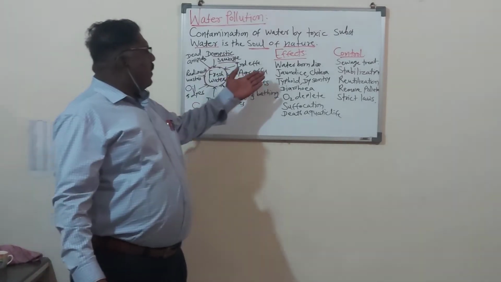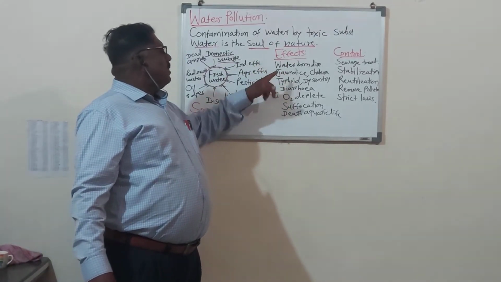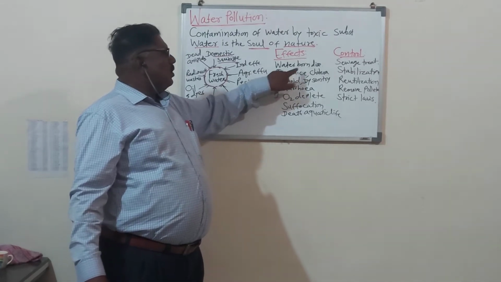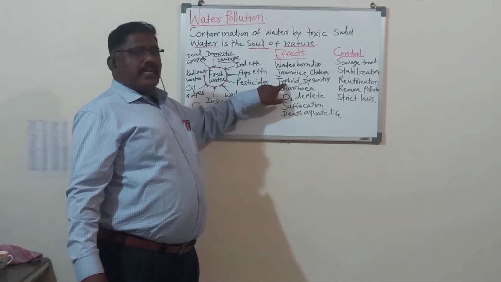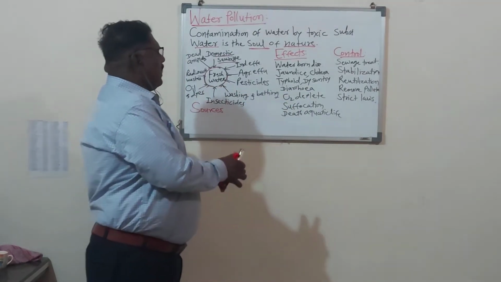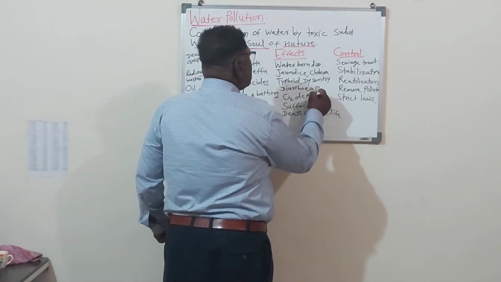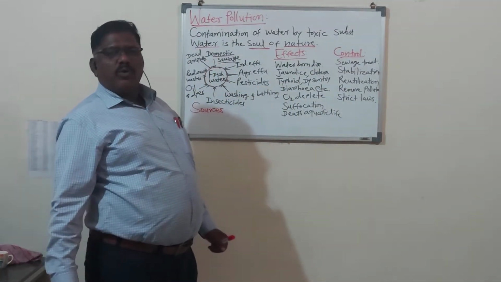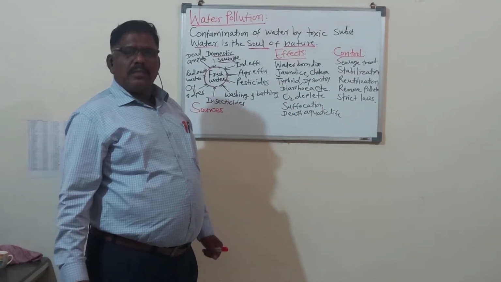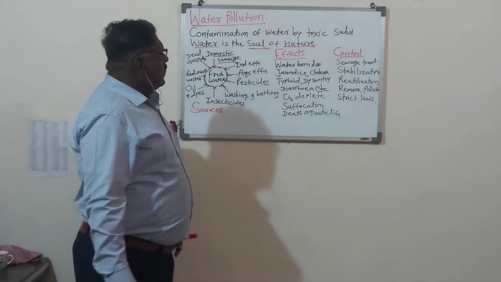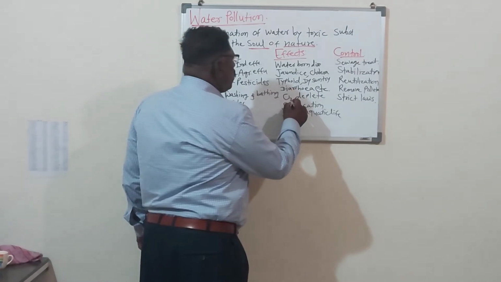So there are different types of waterborne diseases: jaundice, cholera, typhoid, dysentery, diarrhea, etc. इत्यादी, अजून खूप आजार आहेत जे वॉटरबॉर्न आहेत, जे दूषित पाणी पिल्यामुळे होतात. Then there is the O2 depletion.